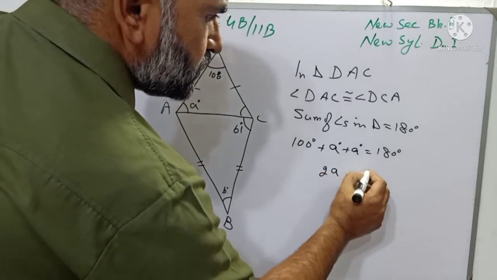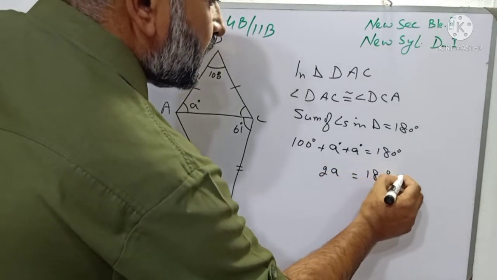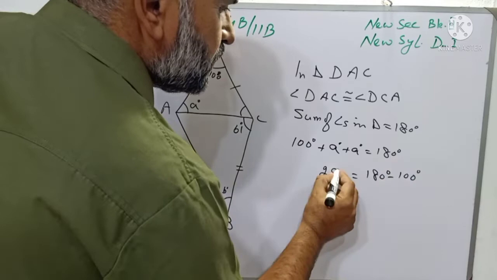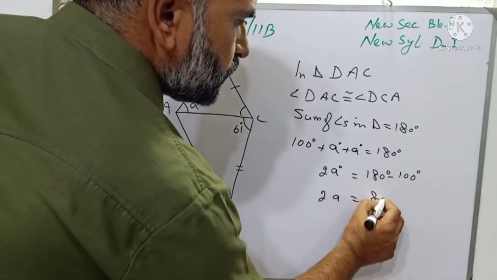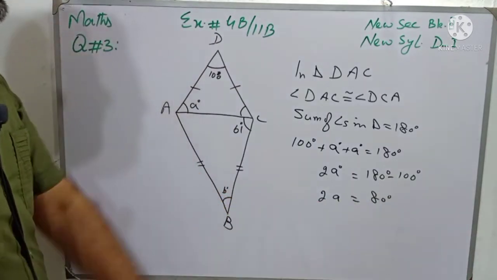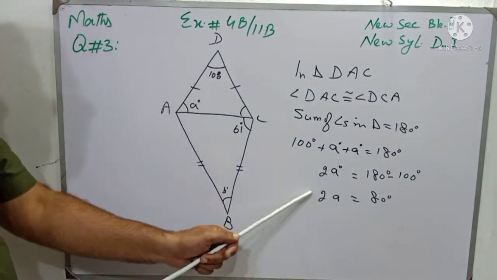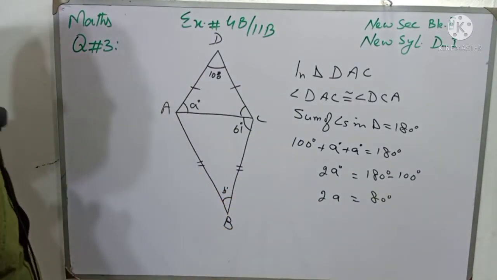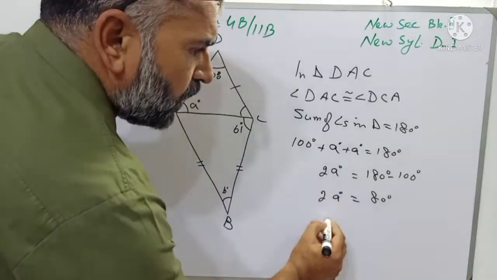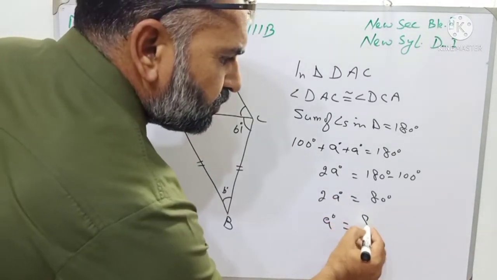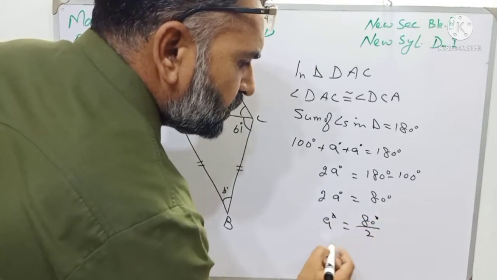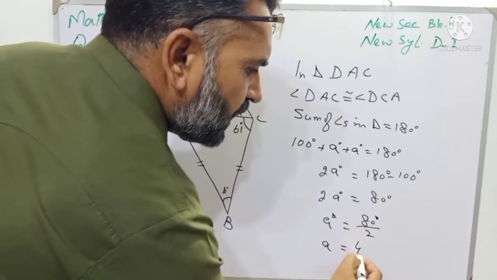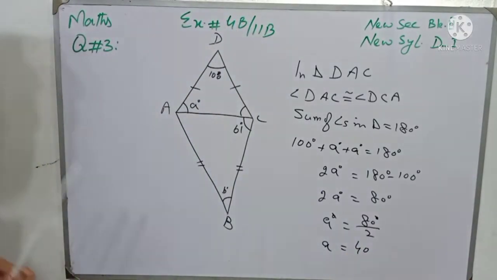So 2A is equal to 180 degrees minus 100 degrees. So 2A degrees is equal to 80 degrees. When we transfer the 2 to the other side, it will divide, and the value of A will be 80 degrees over 2. Degrees cancel with degrees, and the value of A is 40.